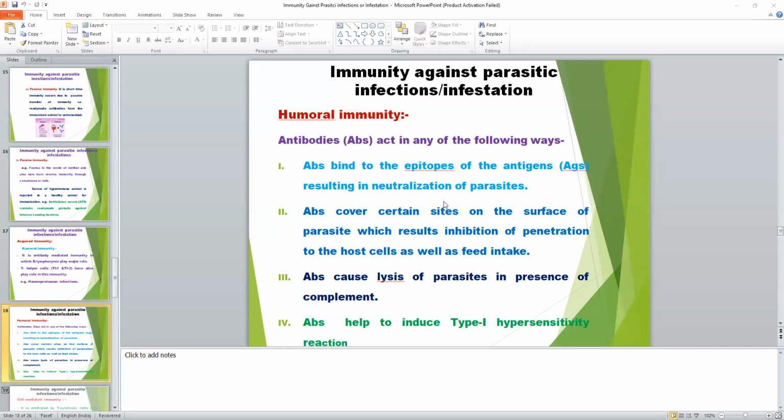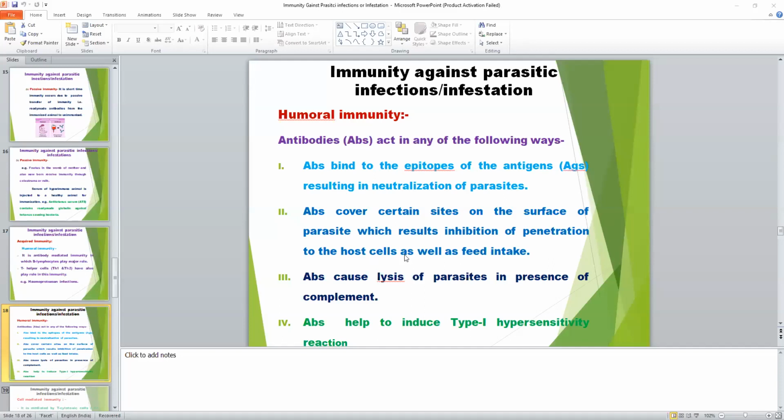Antibodies bind the epitope of the antigen. Epitope is the antigen binding site of the antigen. Antigen is a foreign substance like a parasite or other microorganism entering the host. Another way, antibody covers the site on the surface of the parasite, which results in inhibition of the penetration of the host. The antibody binds the antigenic site on the surface of the parasite, and that results in inhibition of the penetration of the parasite to the host cells.